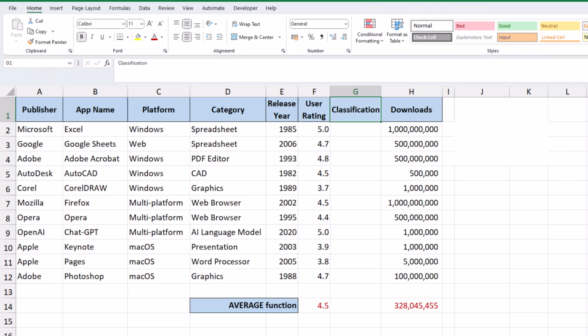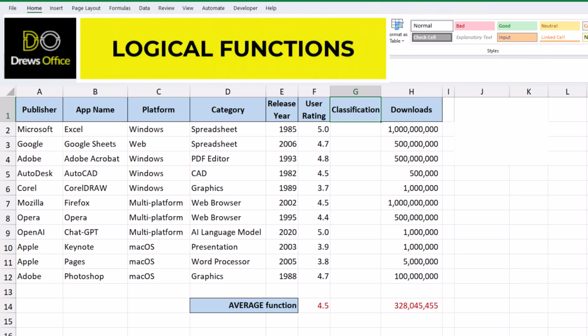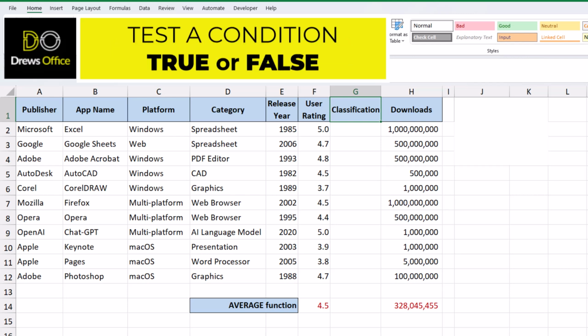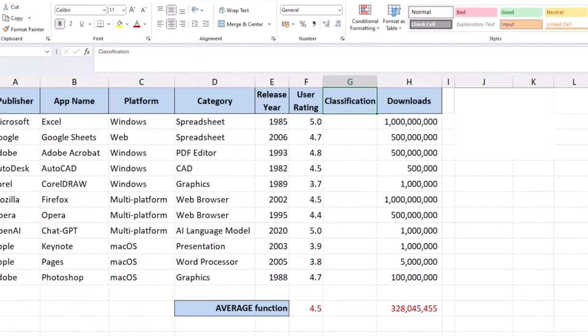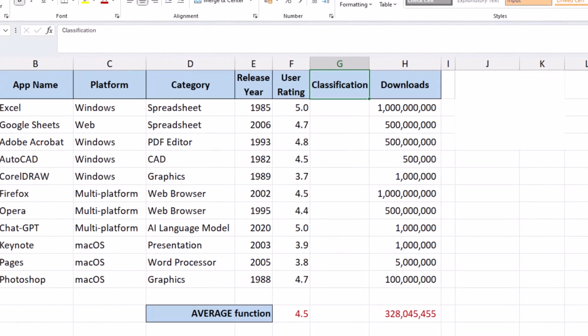As we continue to analyze this data set, let's dive deeper into Excel's logical functions. And what do we mean by logical functions? In its simplest form, a logical function will test something to see whether it's true or false. And then, depending on the result of that test, we can decide to do one thing or another.